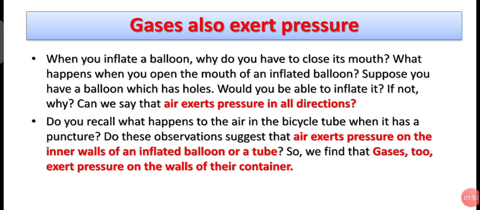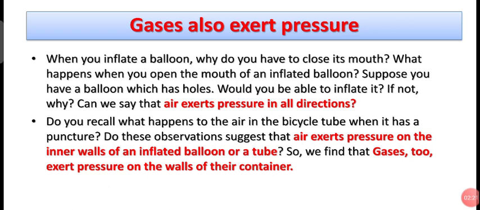Another example is, do you recall what happens to the air in the bicycle tube when it has a puncture? Whenever you get a puncture in your tire, in fact the puncture is actually in the tube, that is called the tire tube, right? So when your tire tube gets a puncture, you know that all the air moves out of it.